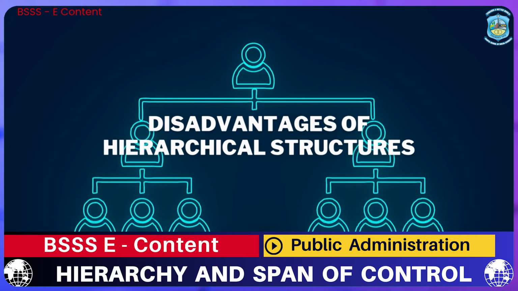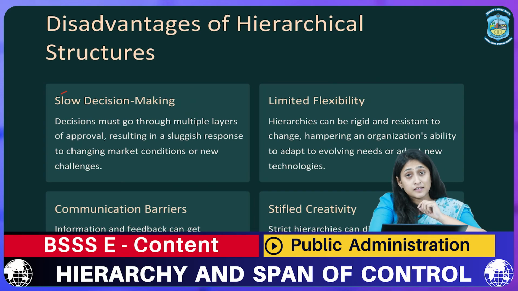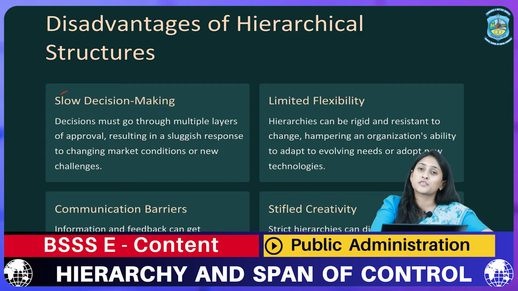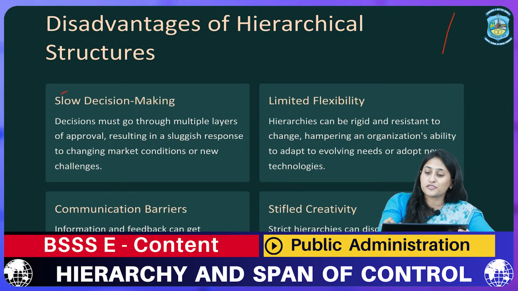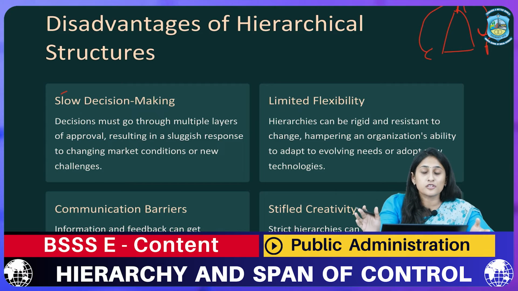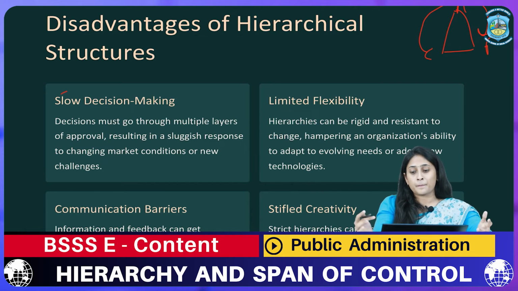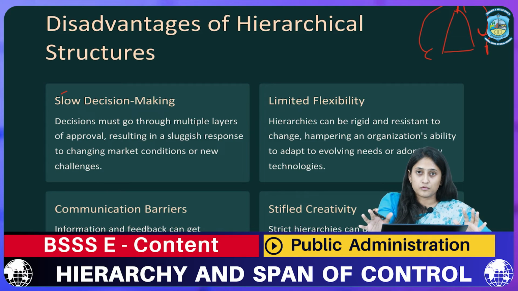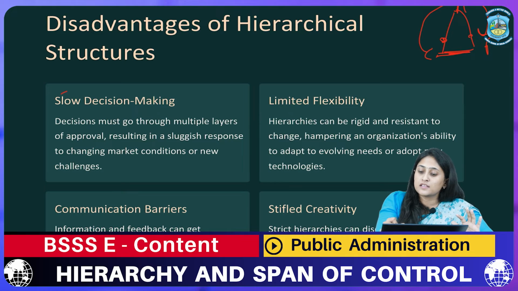The first disadvantage is that it slows the decision making. Until Henry Fayol gave the solution of the gangplank, or what is considered level jumping, we could understand how tirelessly a C has to give its information to the F. You might remember how the C has to give information from here to here. It makes the work process more tiring. So the principle of hierarchy is actually a slow decision making process until a permission is given by their prior authorities to C and F to transfer their information.